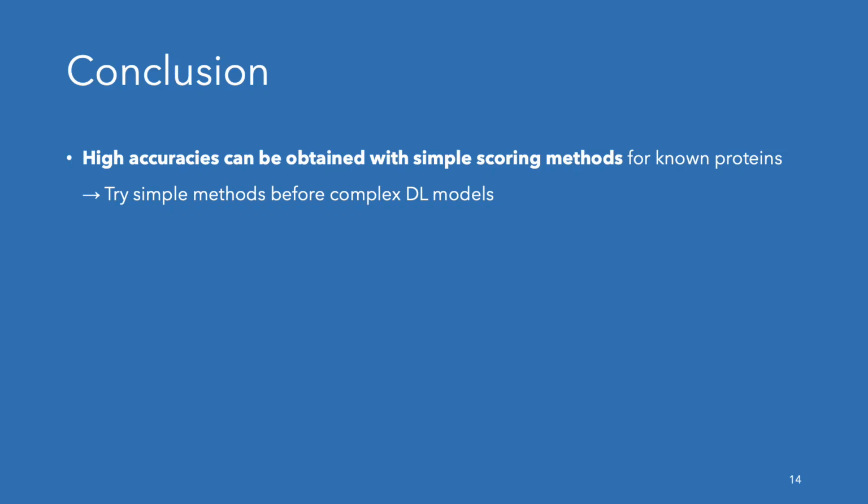In summary, we saw that binary PPI predictions are actually already very accurate for proteins seen during training or for proteins that share similar subsequences. High accuracies can therefore be obtained with just simple methods or fast converging machine learning models. We therefore appeal to the community to always compare against baselines and to first try simple methods that cost fewer resources before moving on to complex and deep learning architectures.